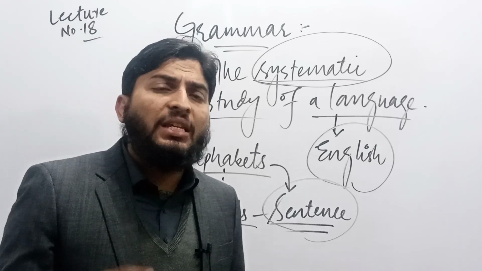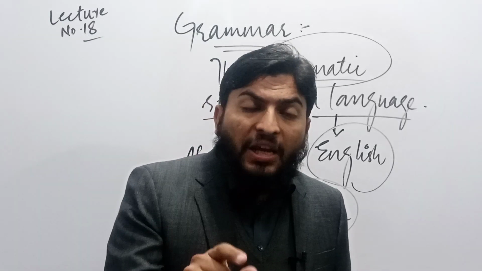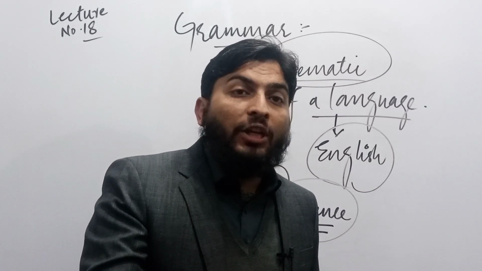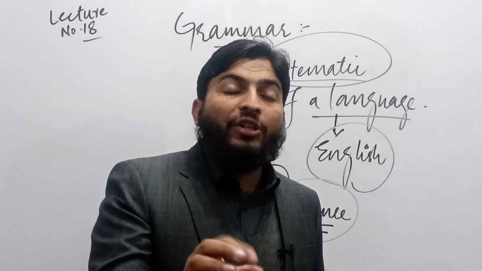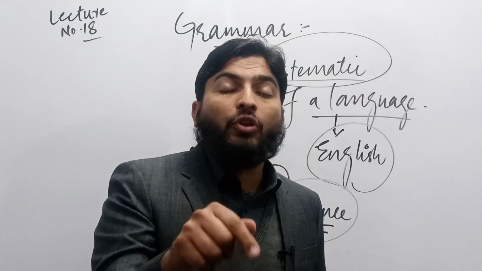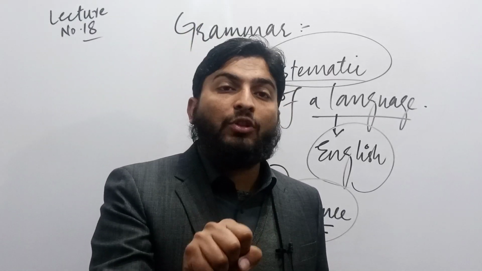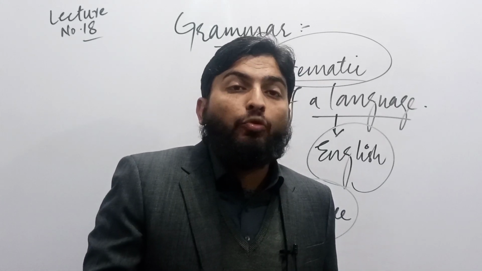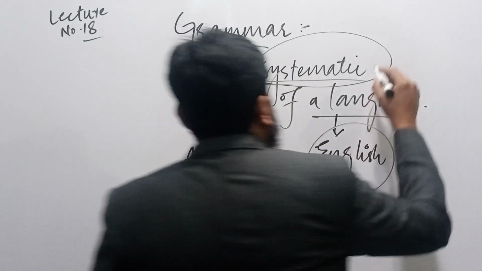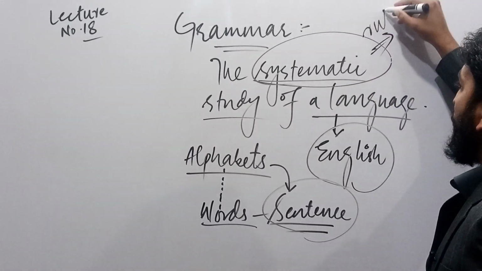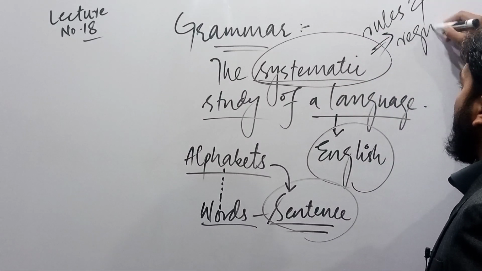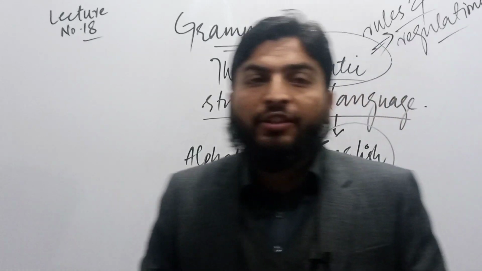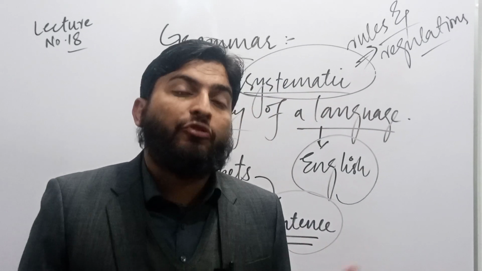Secondly, systematic study means that study which is in fact based on some organized rules. Obviously, it is very clear to us that language which is English, in fact, this language is called a very systematic language because it has a kind of systematic rules and regulations. Such rules and regulations could be called as grammar. So systematic study, here the word systematic refers to rules and regulations. So the second definition of grammar is also this, that the rules and regulations of a language is called grammar.